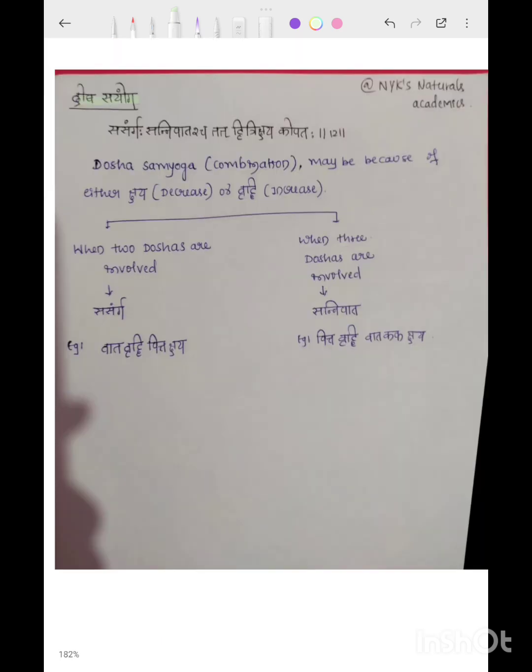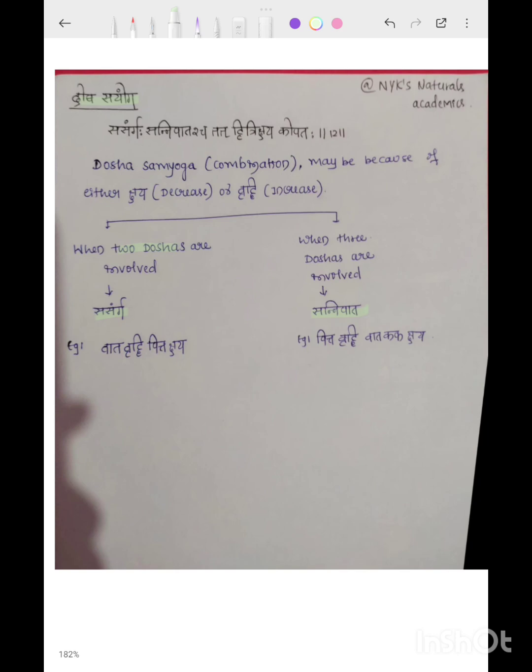Dosha Sanyoga, that is combination of doshas. Samsargaha Sannipatascha Tata Dvitrikshaya Kopataha. That is combination of doshas may be because of either Kshaya or Ruddhi in the doshas. It is of two types, Samsarga and Sannipata. Samsarga means when two doshas are involved. When two doshas are involved, this combination is understood as Samsarga.